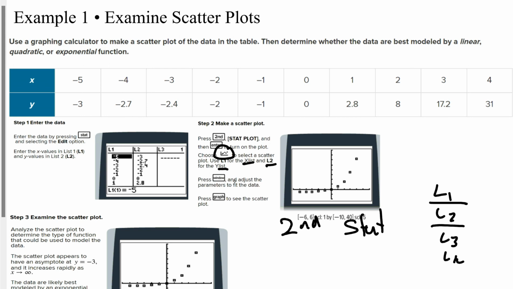Then you can hit Window, check your parameters, from -5 on your X's to +4 on your X's. -3 is the smallest Y, and 17 is the largest. So you can set your window, so maybe -10 to 5, and -5 on your Y to 20 on your Y, right? And then you can hit graph, and it'll graph this scatter plot.